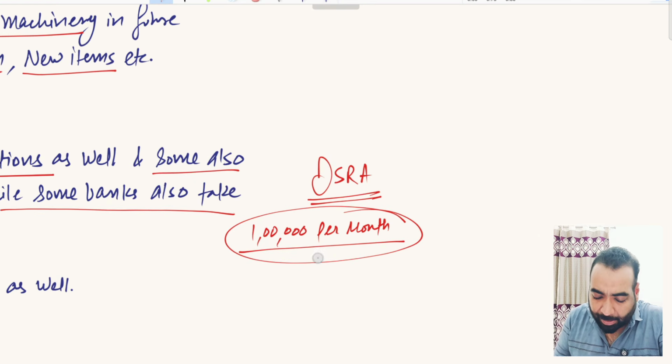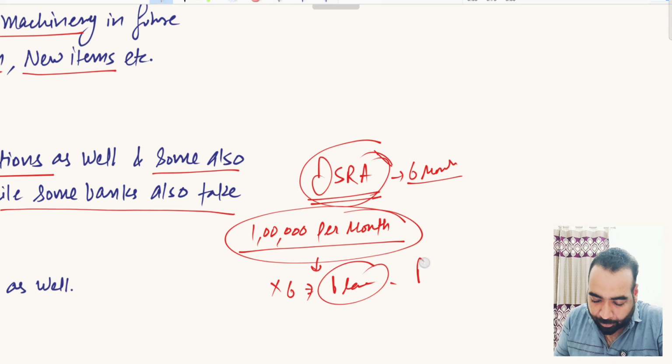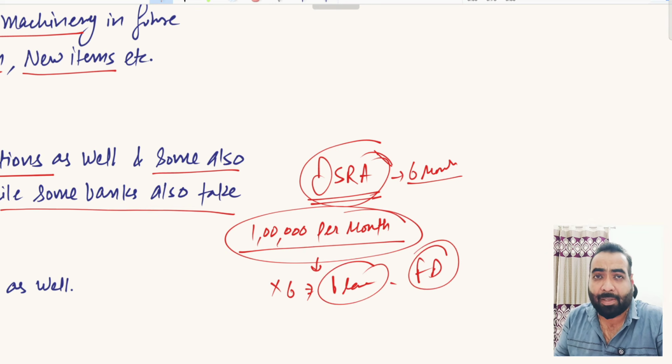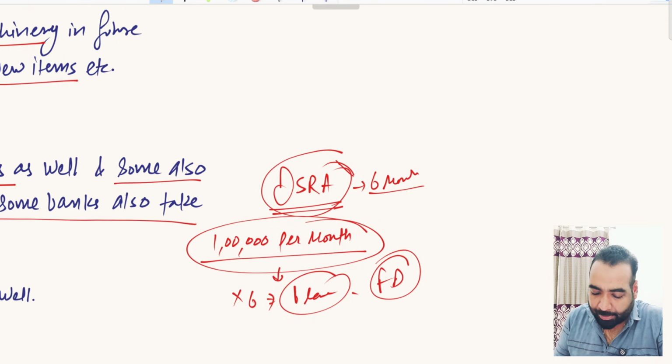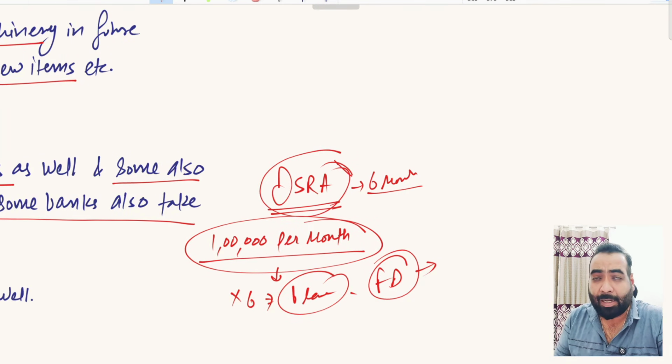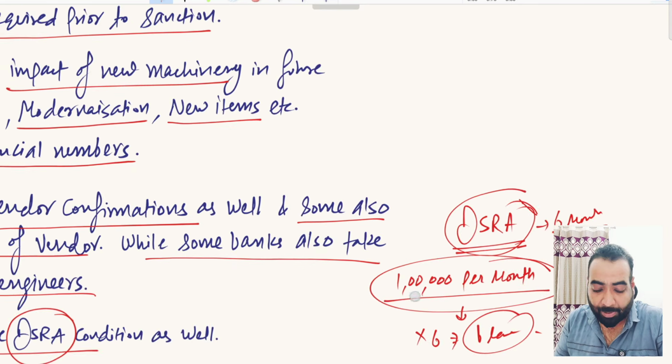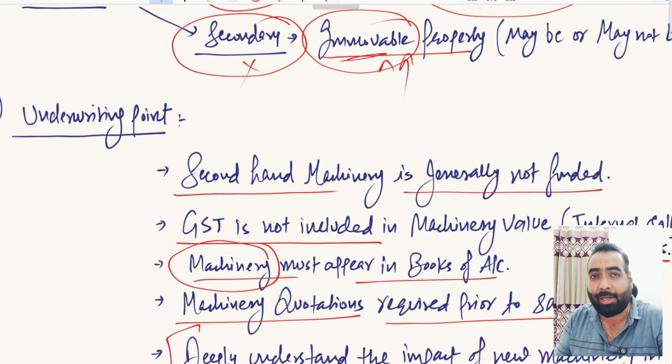So the bankers will say, we are not much sure on the successfulness of your project, so kindly give us the DSRA of at least 6 months, which would mean 6 months equivalent EMI. 1 lakh per month is the EMI, into 6 is equal to 6 lakh rupees FD you have to do with the bankers, which will be kept as a security, right? So this security banks can use in case of your default. If you default in repayment of EMIs, the banks can liquidate that FD and adjust the amount from your machinery term loan. So that was the concept and idea of machinery term loans.